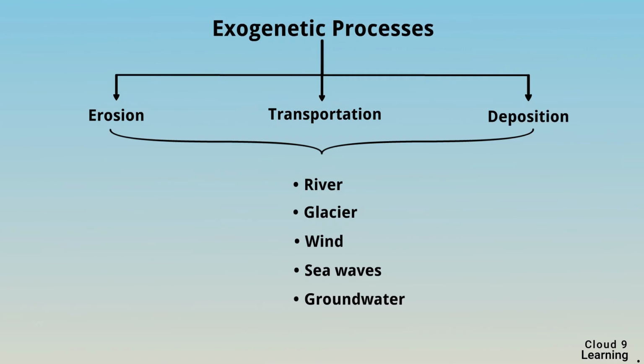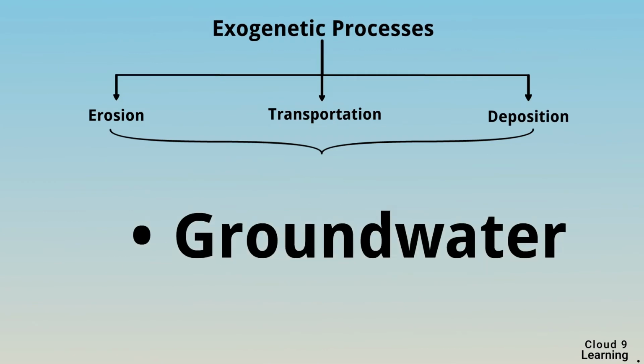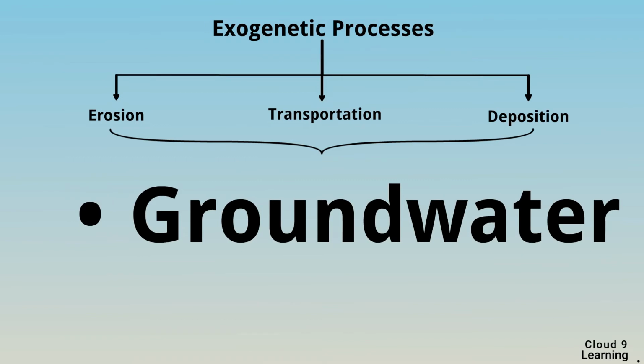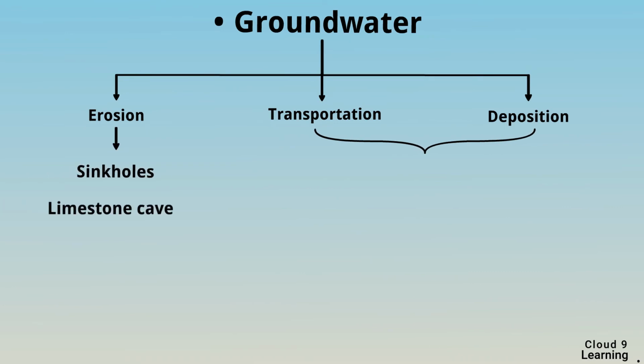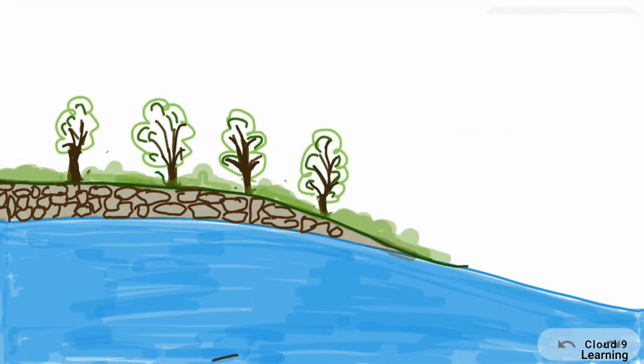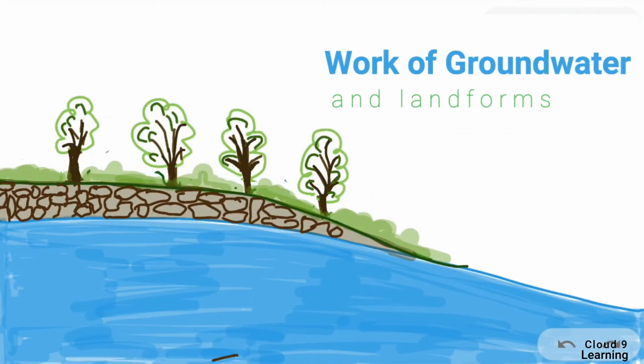Now, moving further to the last part of the lesson, that is work of groundwater and landforms. Groundwater does the work of erosion, transportation and deposition. The erosional work of groundwater produces landforms like sinkholes and limestone caves, whereas the transportational and depositional work of groundwater produces landforms like stalactite and stalagmite. Now we will start with work of groundwater and landforms.